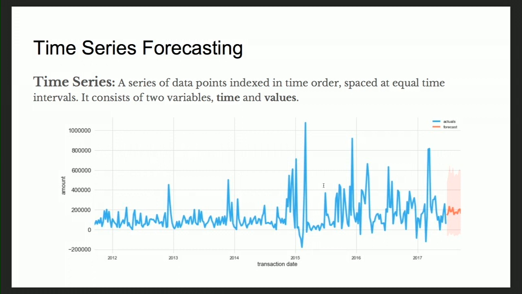I have this fictitious data that I use to represent what time series data actually looks like. On the x-axis, I have the time. On the y-axis, I have amount, just showing fictitious data for financial transactions. The blue represents the actual time series data, whereas red represents the forecasted value, which we can get once we build the forecasting models.